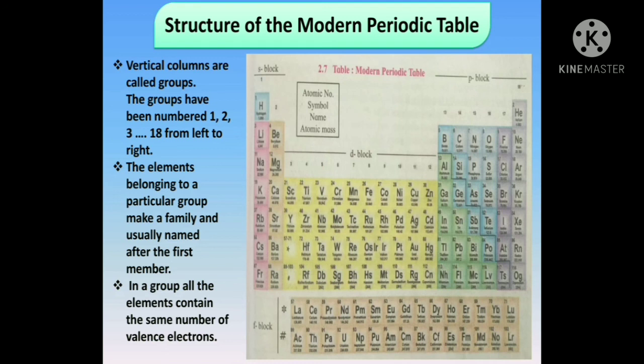That is, the orbit is stable as it has completed its octet state. If we go down with helium, neon, argon, krypton, xenon, you'll see that the outermost orbit contains 8 electrons and its octet is stable. So these elements in the 18th group do not react. They remain stable as their octet and duplet is completed.